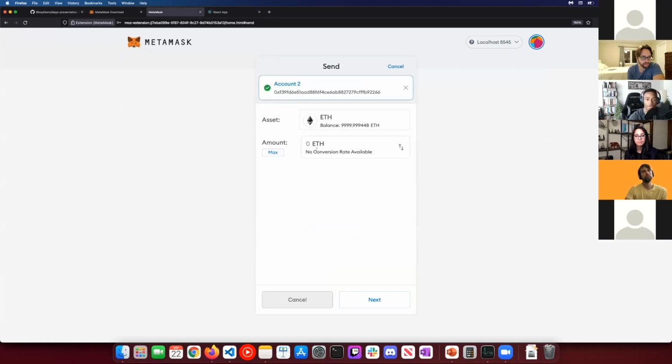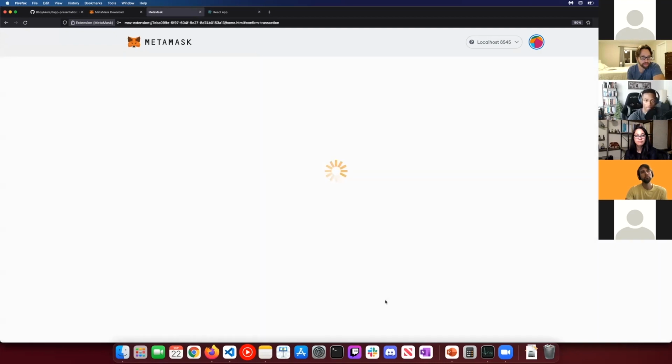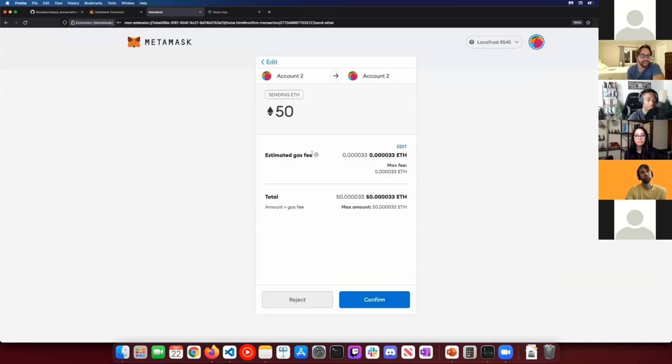I guess I'll just go here. And I'll say, hey, I want to send my other account 50 Ethereum. This is actually something called gas. Gas fees, if you take a look here, are paid to crypto miners who process the transaction on the network. So it essentially costs to get this transaction processed to the blockchain, right? So there's a fee associated with that. Whenever you send some sort of transaction, there's always a fee to be had. So nothing is free.